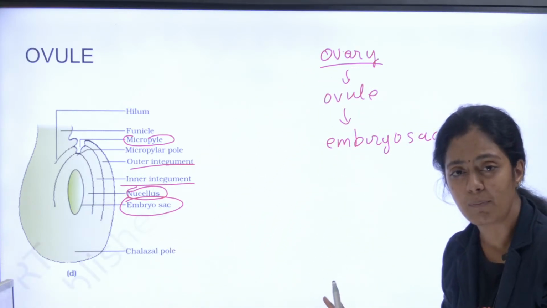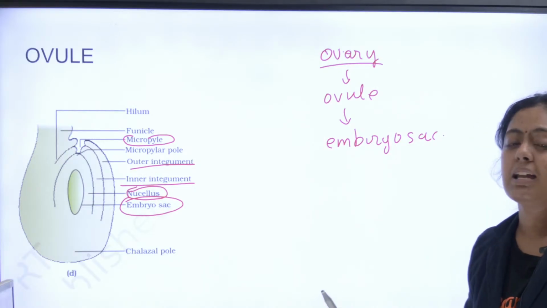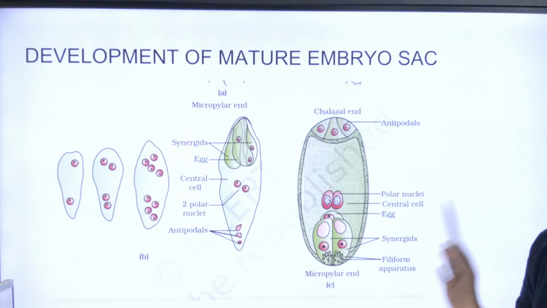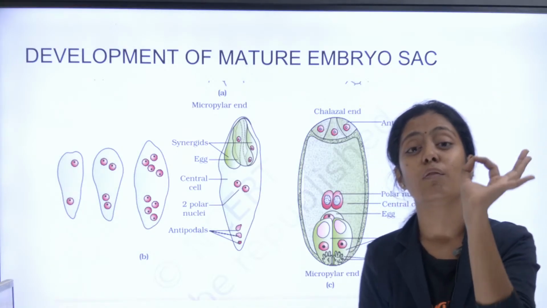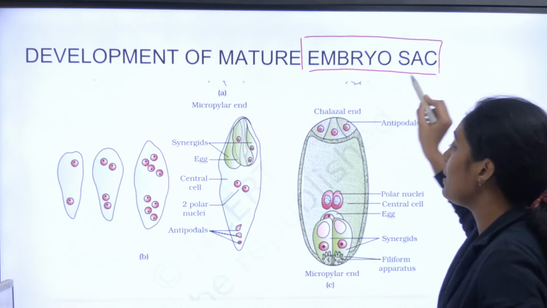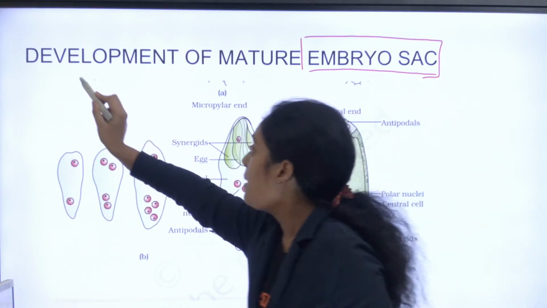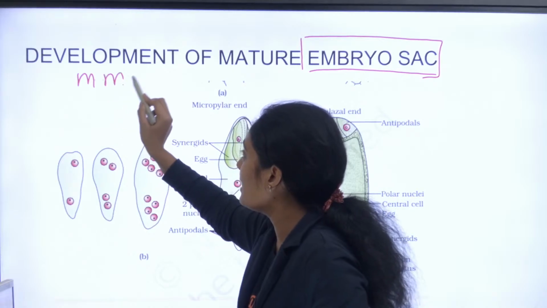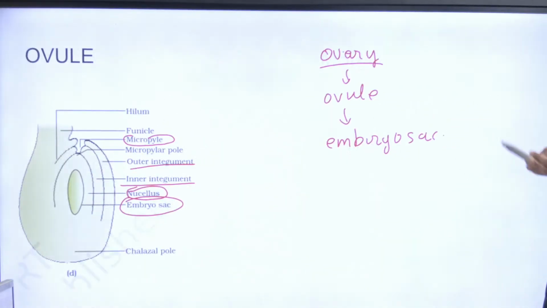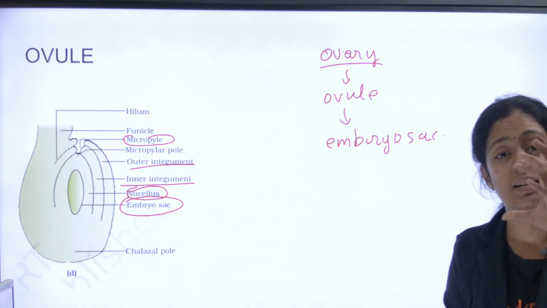Okay, very very important பசங்களா. 5 மார்க்கு கேட்கலாம், 3 மார்க்கு கேட்கலாம், but it's a very important diagram. Okay, next, the most important diagram, that is development of mature embryo sac. So in the mature embryo sac எப்படி develop ஆகுதுன்னா, you have something called as megaspore mother cell. Okay, என்னோட இந்த இதுல chelazal endல I will basically have a megaspore mother cell.